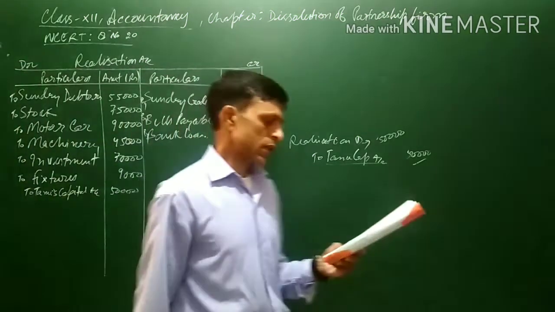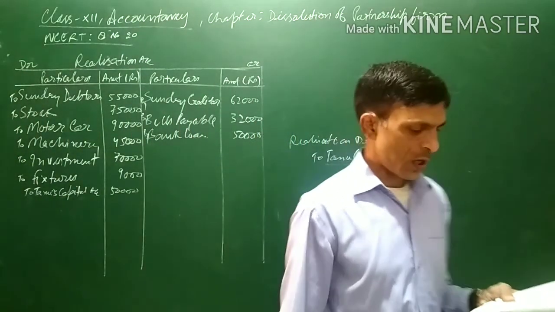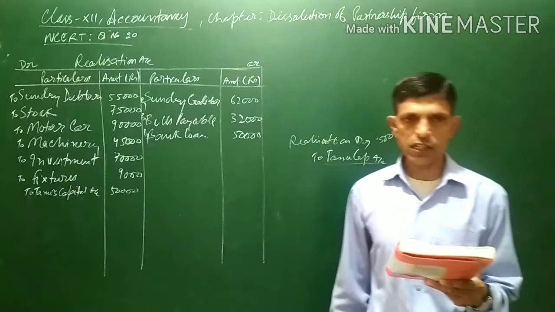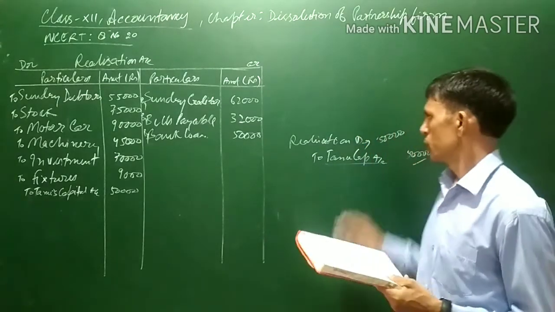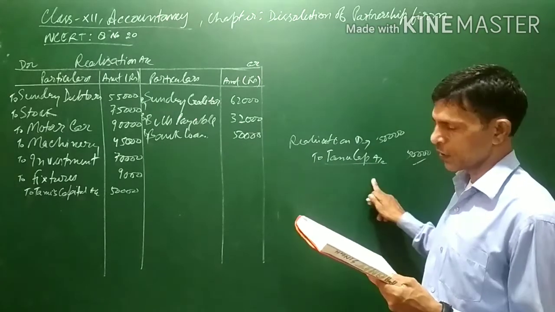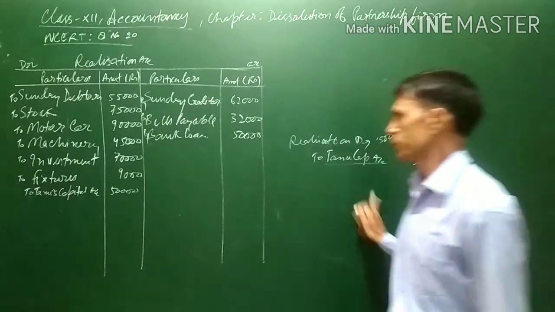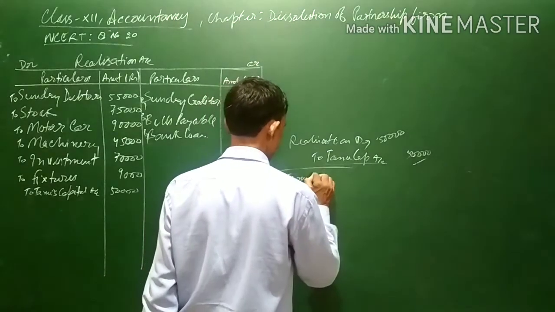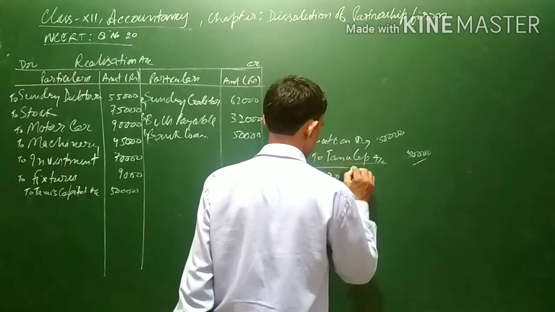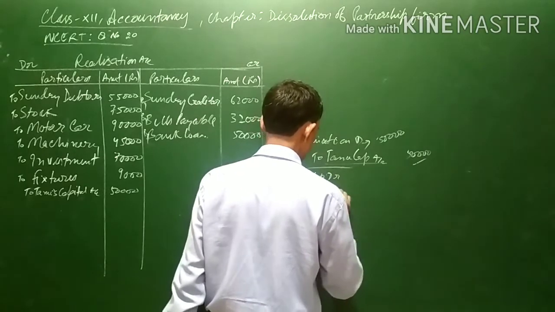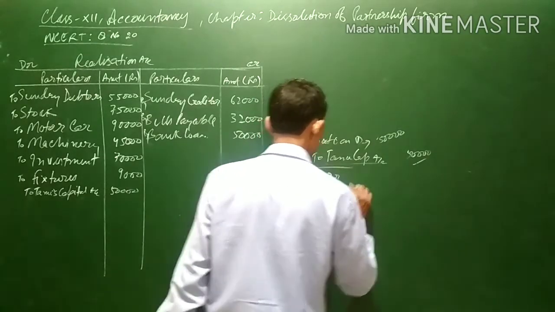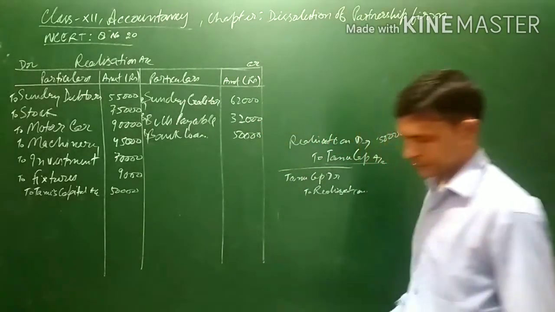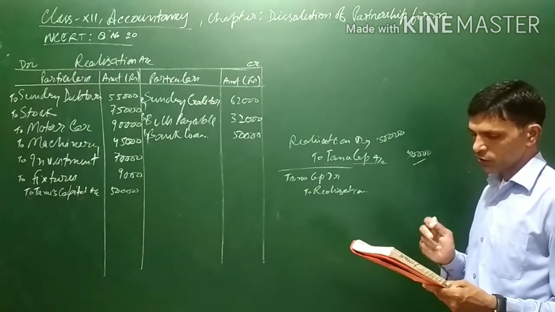Now, next, he took away the debtors also. If a partner takes assets, then his account will be debited. So the reverse entry will be Tanu's capital account debit to realization account. He is taking the sundry debtors.